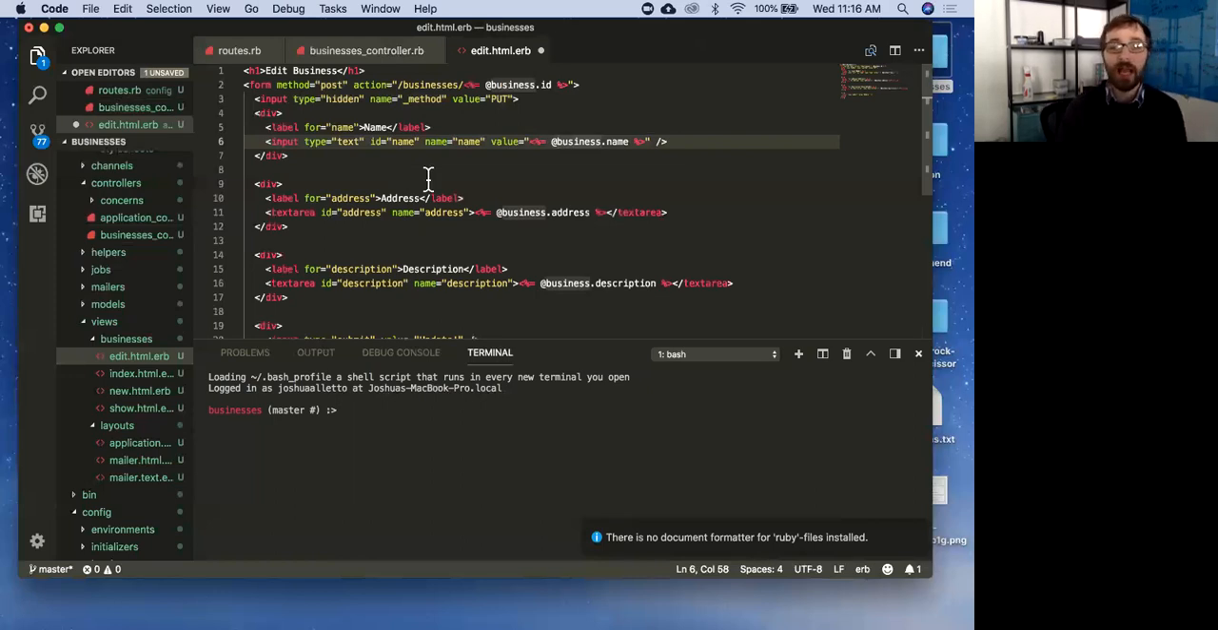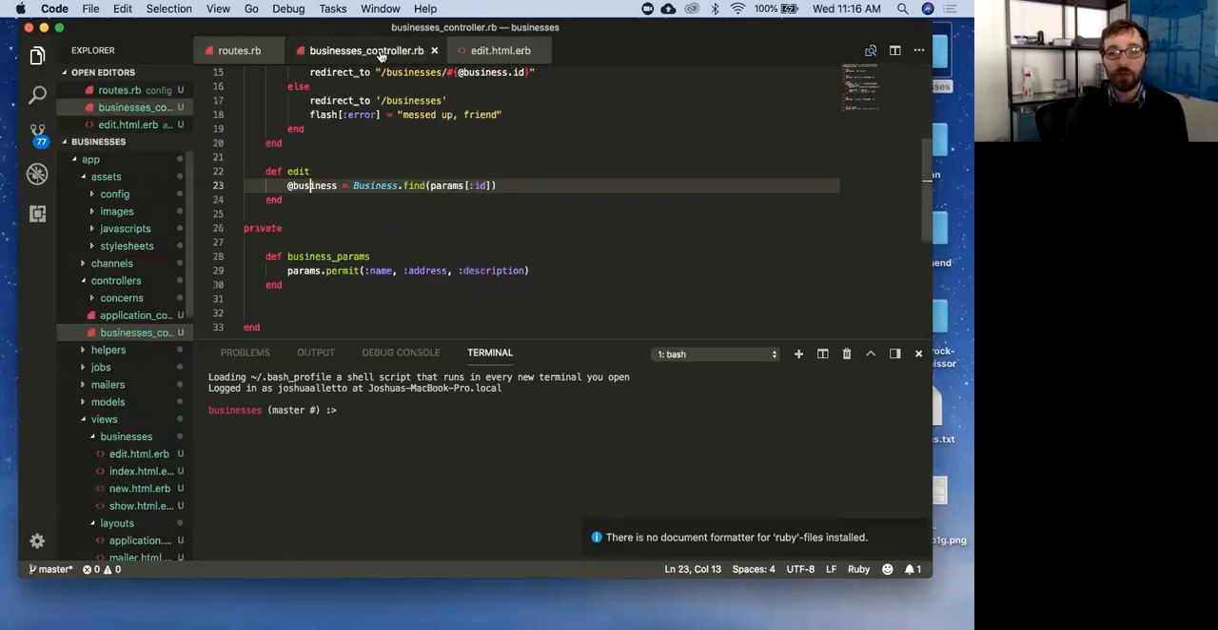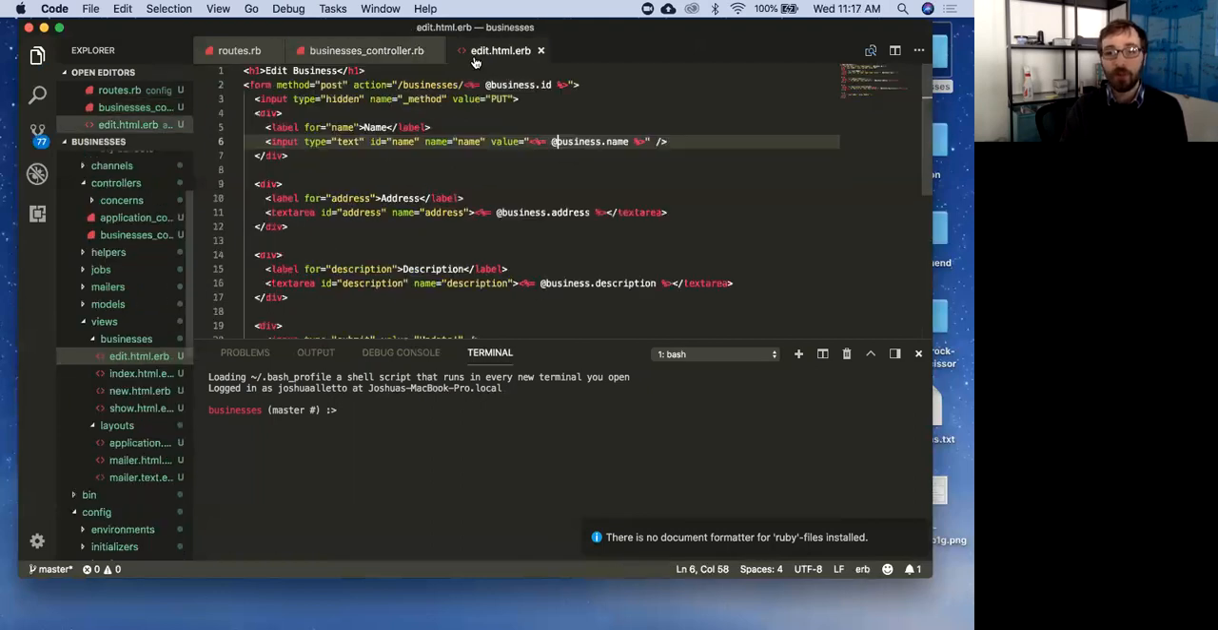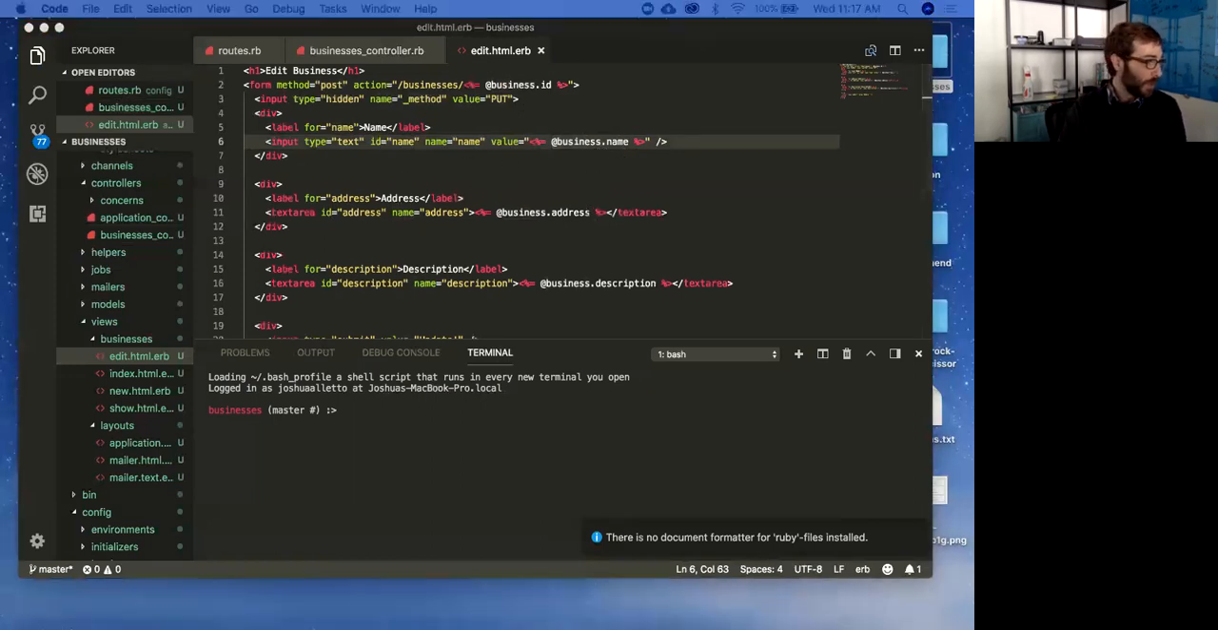The only thing that we've added is because in our controller, we have set this business variable, we have access to it in the view, just like all of our other views. Anything we set in the controller, we have in our view. And so we can set the value, which is just going to essentially fill in the form with the data that already exists, right? So our name label will have the name filled in, our address will have the address filled in, etc. Questions about that?